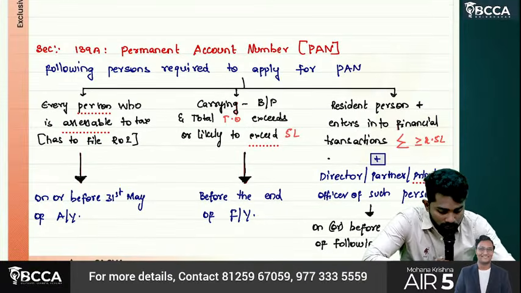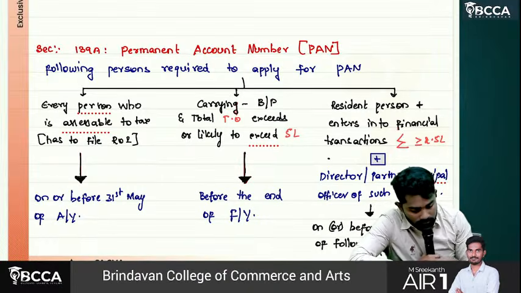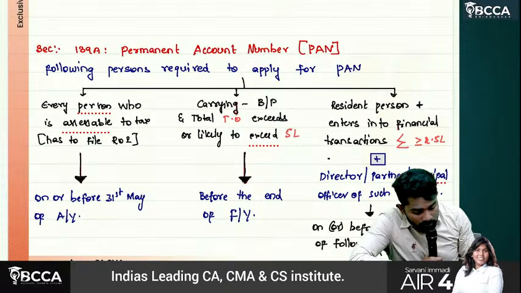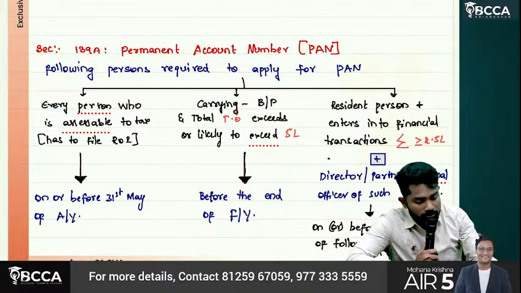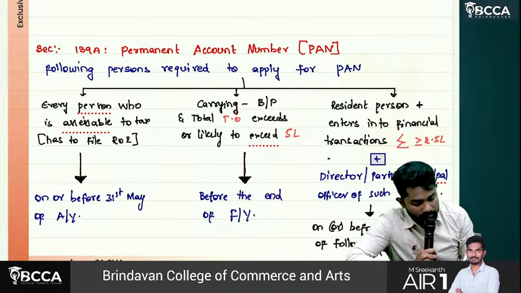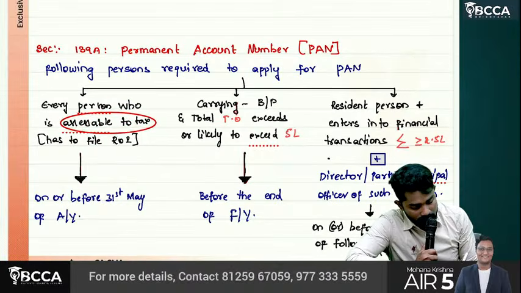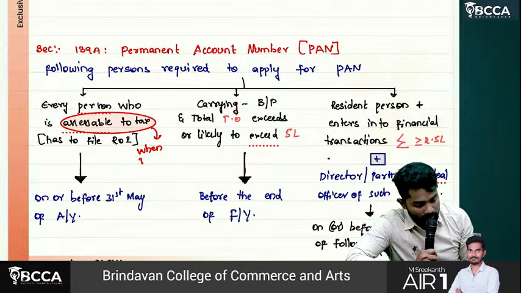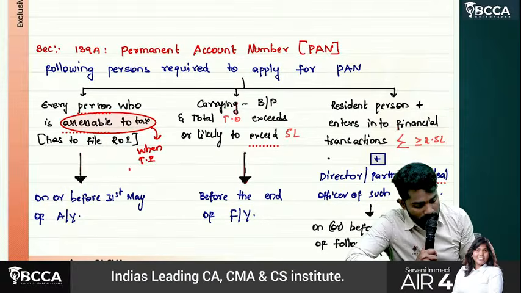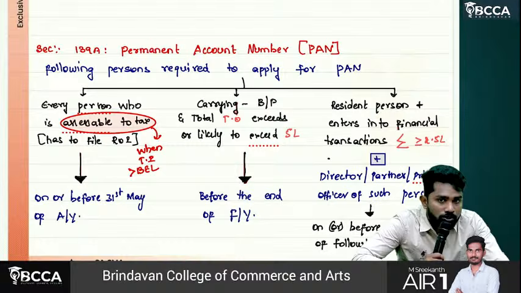Who has to apply for PAN? If you are assessable to tax, sir, when your total income exceeds basic exemption limit, then you will be assessable to tax.